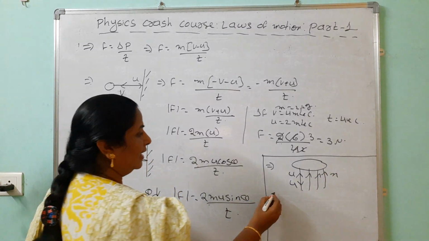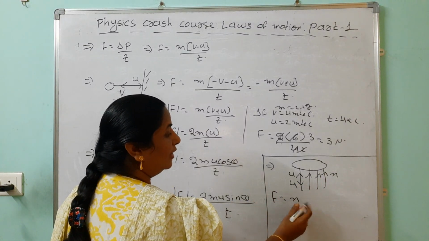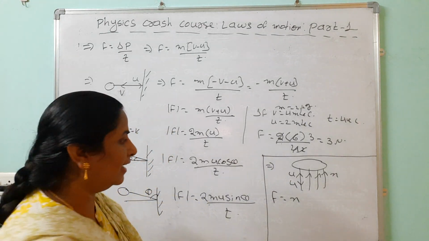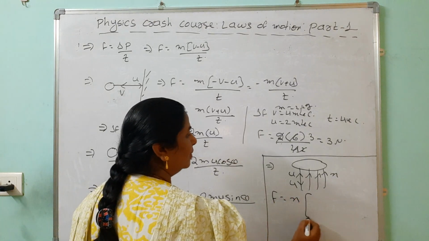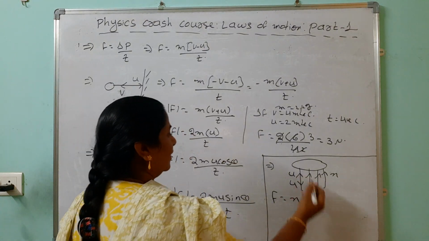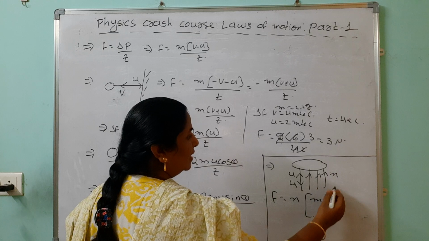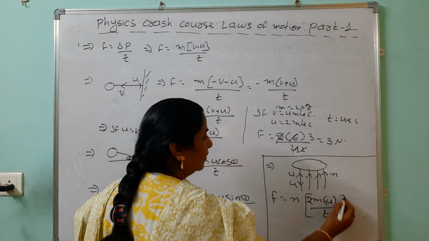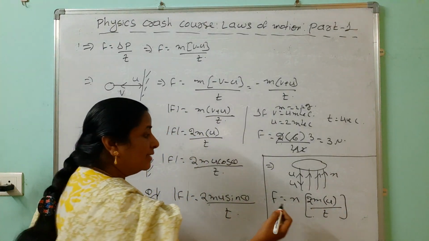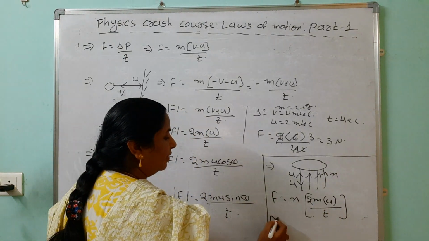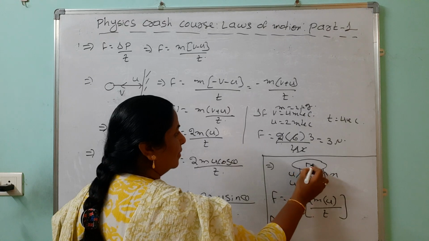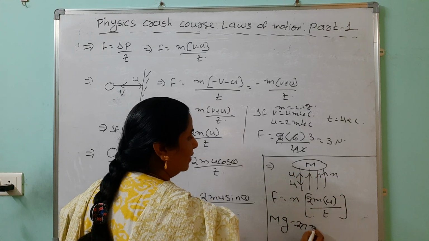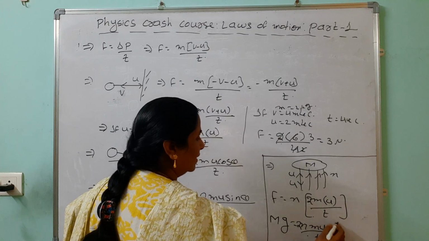So simply we can write here F equals n into, because n number of bullets we are using. If you are using a single bullet, we can take n equals 1. For n number of bullets we can go through the same: m into (u plus u), how much? 2mu by time. Okay, why is it balancing? Weight is balanced by this one. This mass is suppose m. mg equals n into 2mu by t also we are using.